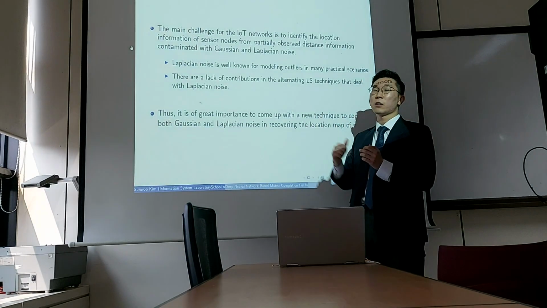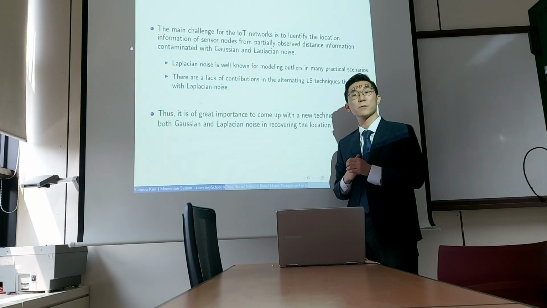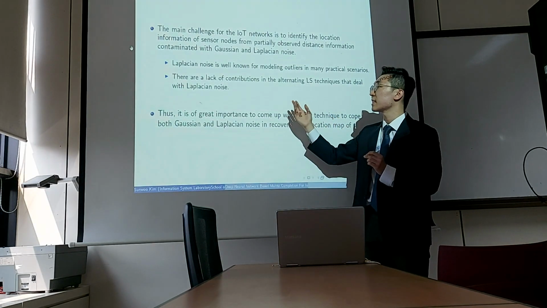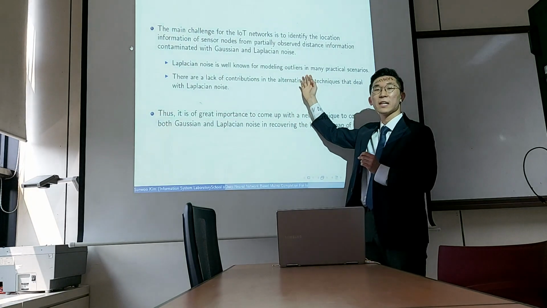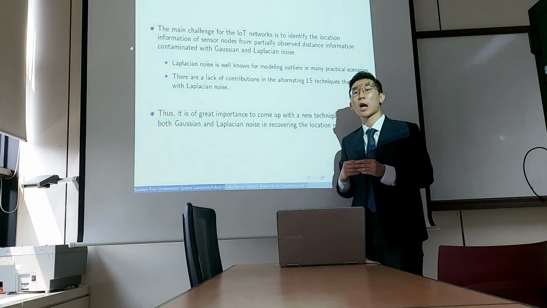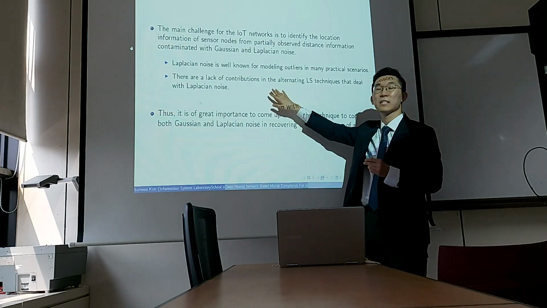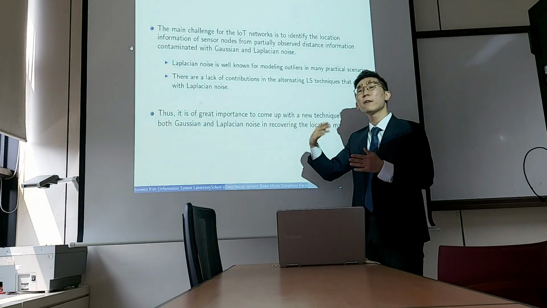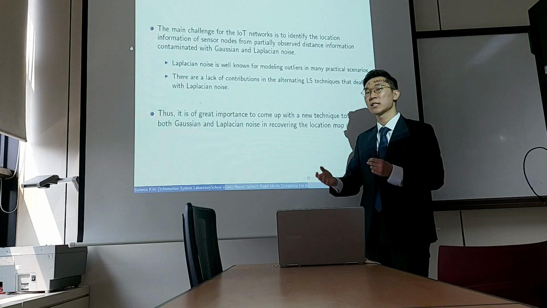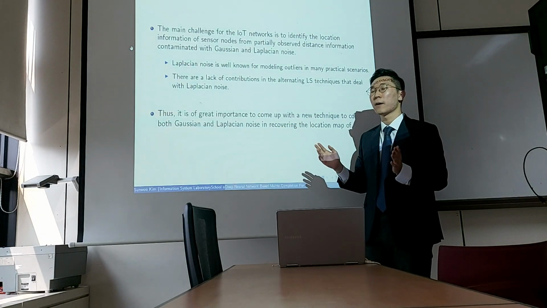Fortunately, many of these alternating least square techniques have proven to be successful even in the presence of Gaussian noise, but when Laplacian noise exists, which is well known for modeling outliers in many practical scenarios, there is a lack of contributions in these alternating least square techniques that deal with Laplacian noise. So therefore, it is very important to come up with some new recovery algorithm to deal with both Gaussian and Laplacian noise in this procedure.